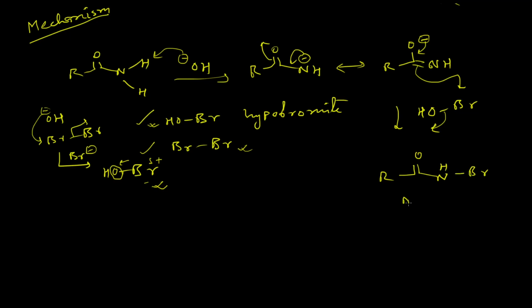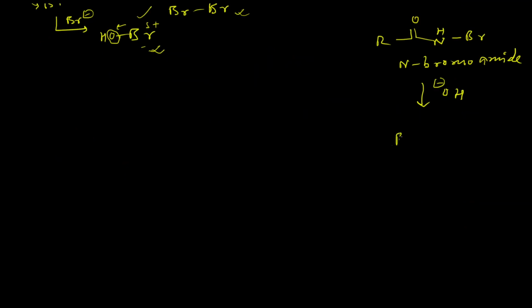So this is the N-bromoamide, which will lose a proton in the basic medium to provide the corresponding anion of the N-bromoamide. After that, the actual Hofmann rearrangement will take place.